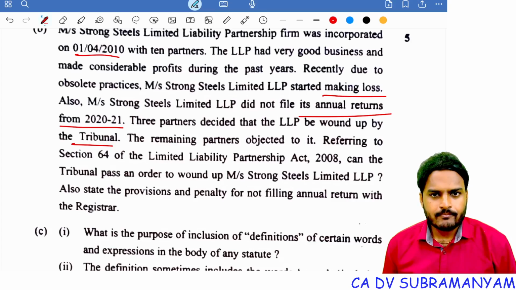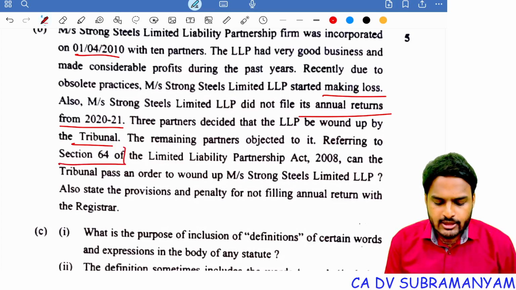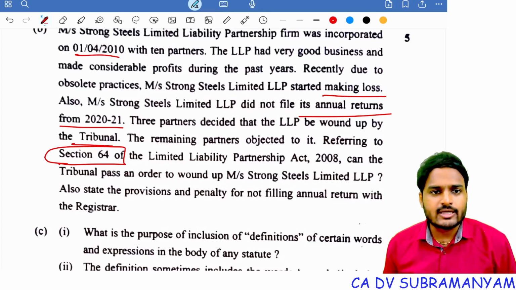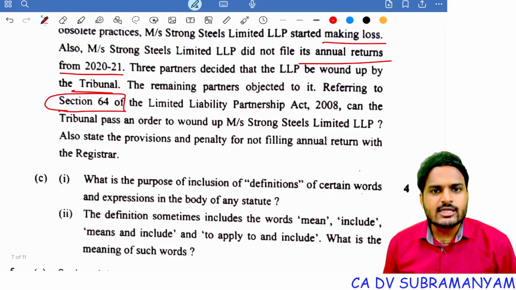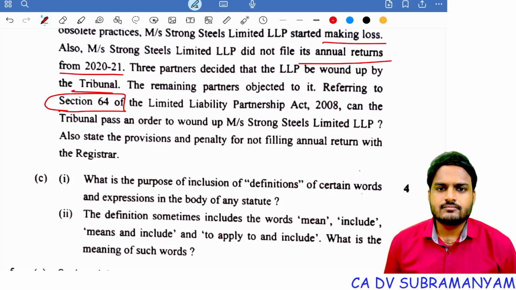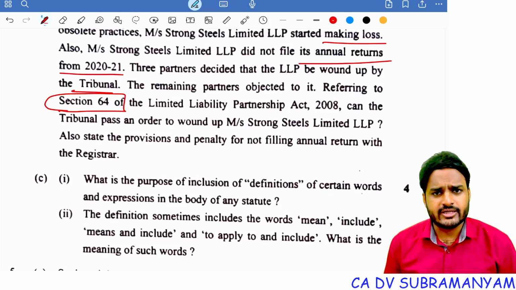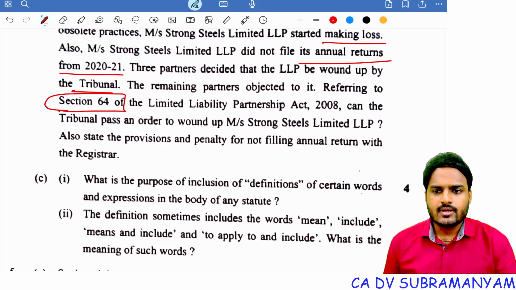Referring to section 64 of LLP Act 2008, can tribunal pass an order to wind up Strong Steels Limited LLP? Yes, tribunal has power to pass an order regarding winding up of LLP. So you just need to write the provisions of section 64 of LLP Act 2008. And this is also a direct question. Next one, also state the provisions and penalty for not filing annual return with the registrar. The annual return should be filed within 60 days of closure of financial year, or else there is a penalty of 100 rupees per day. Maximum 1 lakh rupees for LLP, 50,000 rupees for the designated partner. Clear everyone?